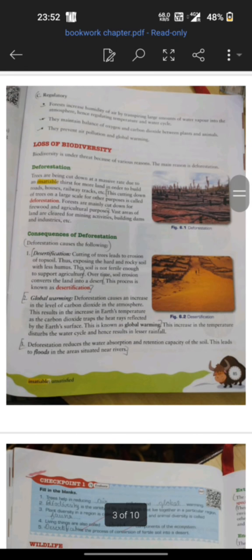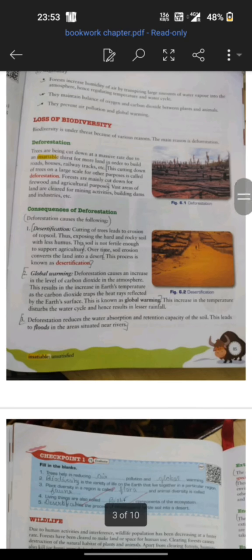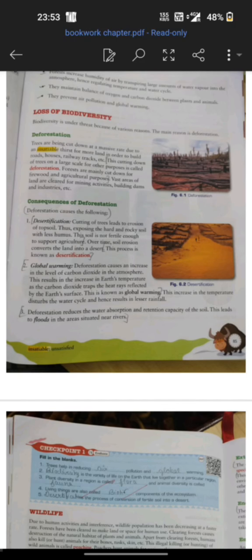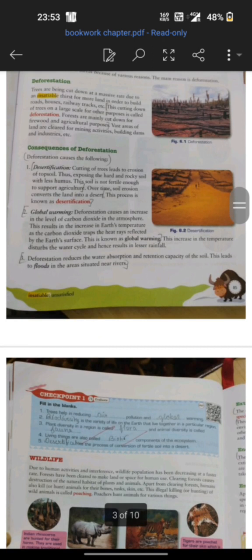Loss of biodiversity, if we are talking about the living component, the most important reason is deforestation. The insatiable, never-ending needs of humans can never be fulfilled, and for that reason the trees are being cut on a large scale. This is called deforestation, and there are multiple consequences that would be seen in the near future, but as of now there are three main ones. The first one is desertification.